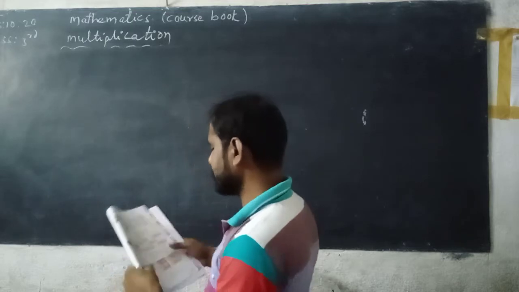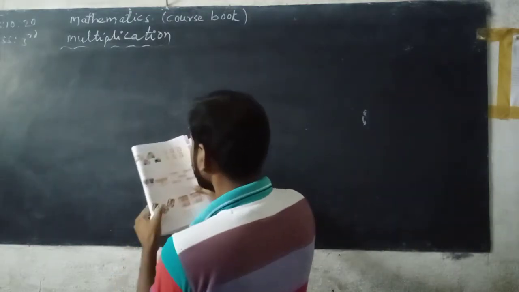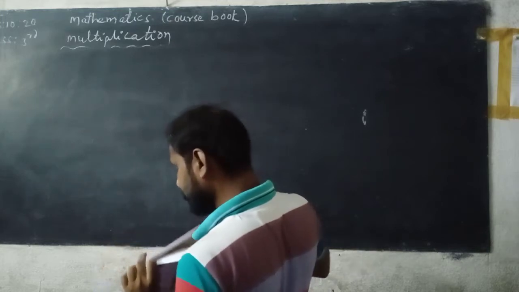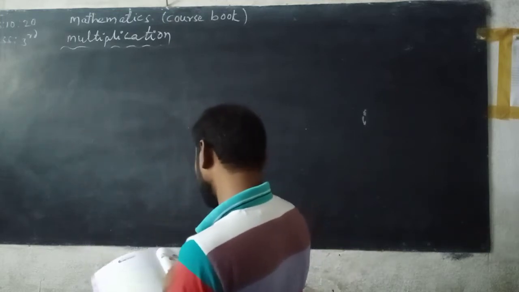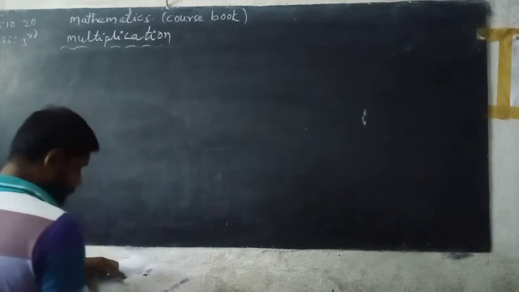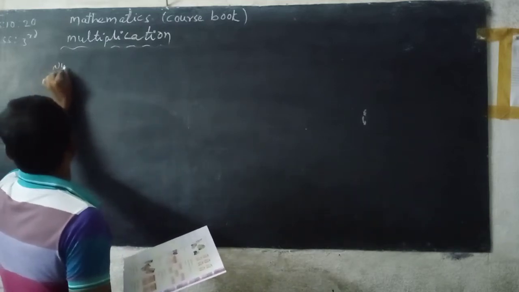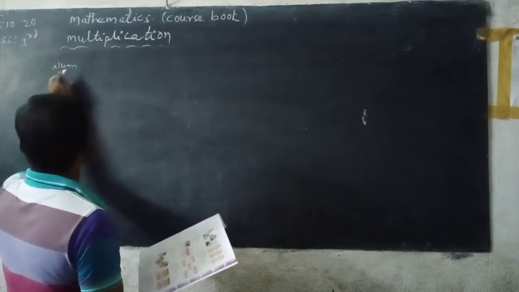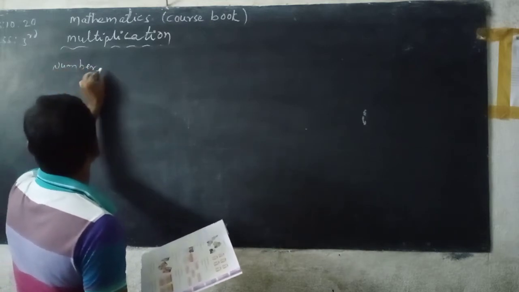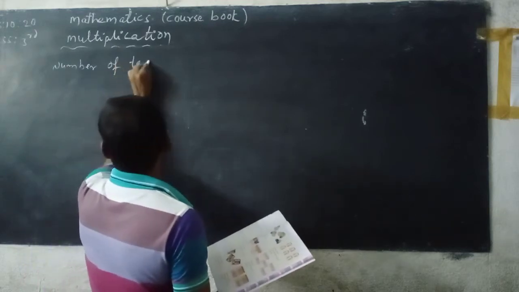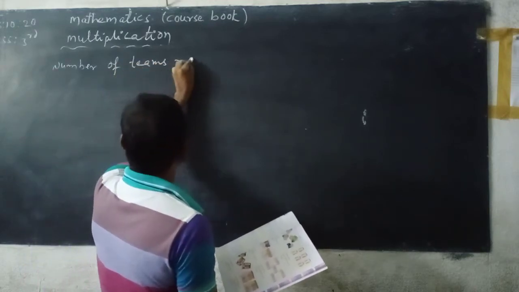Now next. Number of teams. How many teams are there in the given picture? 2 teams. Number of teams is 2.